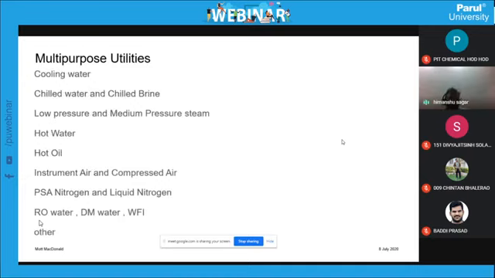Now we will talk about the different utilities and how they are used. Basically, low pressure steam and medium pressure steam, chill water, and cooling water. When the application is normal, you have to cool the material up to 40°. You will definitely use cooling water, the cheapest option.